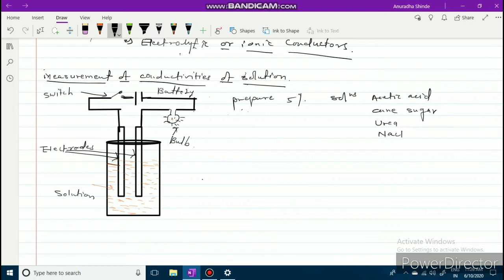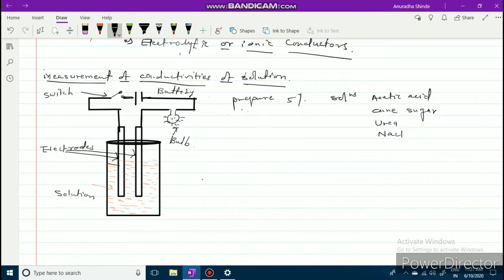We will observe that the conducting and non-conducting nature of a solution can be identified by the measurement of their conductivities.